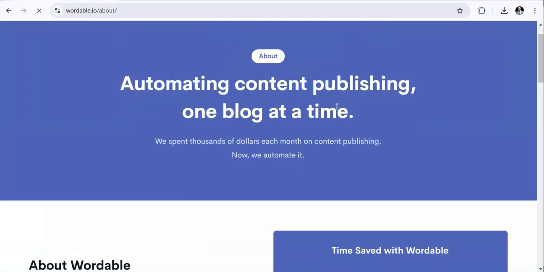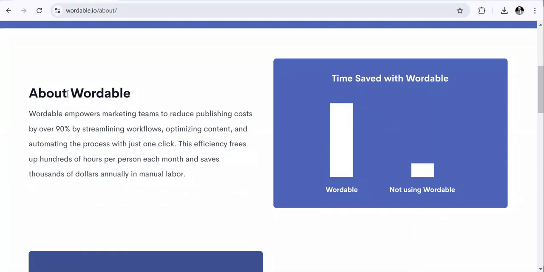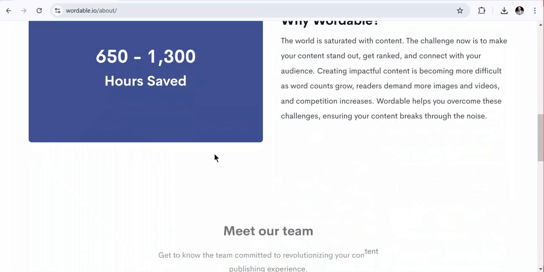This platform is a tool which is also going to help you and your customers automate content publishing, one blog at a time. You can see Wordable empowers marketing teams to reduce publishing costs by over 90% by streamlining workflows, optimizing content, and automating the process with just one click.